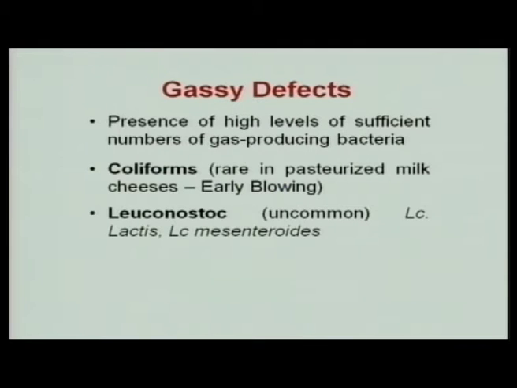If the milk is under pasteurized, then these coliforms can survive and cause gas production during the initial stages itself, and this is known as early blowing. Similarly, if leuconostocs are in large numbers in the starter cultures, if there is a strain imbalance or if the lactococci are inhibited, then leuconostocs may multiply more and produce large amounts of gas, causing early gas defects.